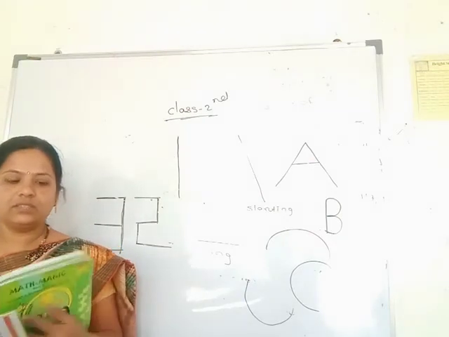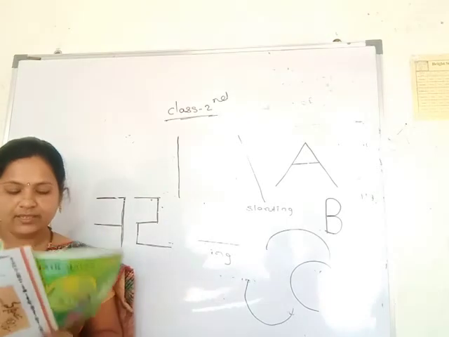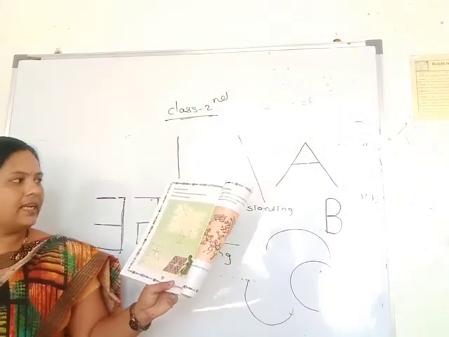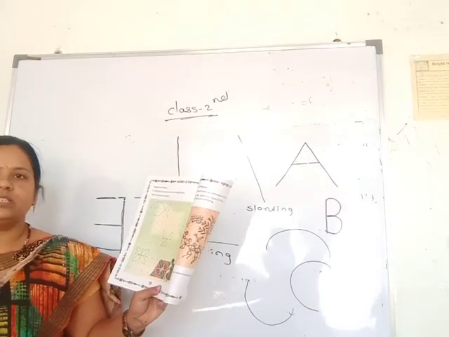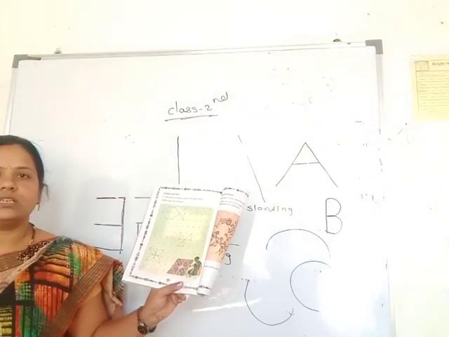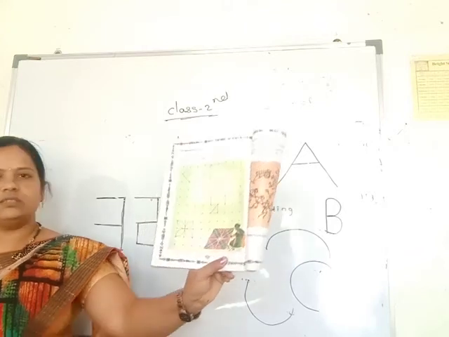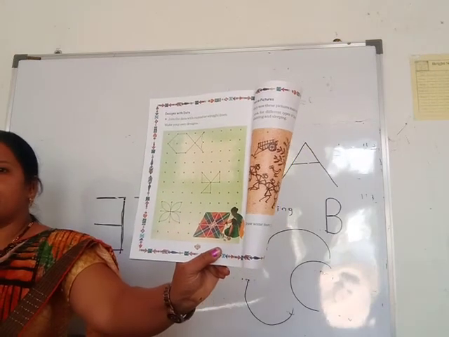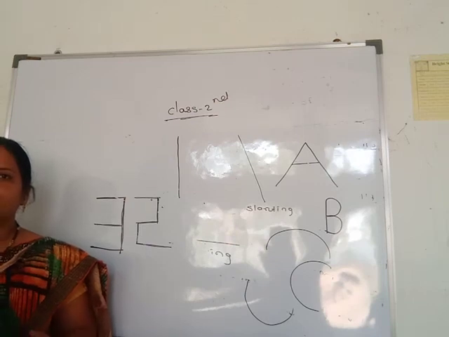Then next one, design with dots. By using the dots, here is made one design. You see this, page number 88. Join the dots with curved or straight lines. You join these dots by these curved and straight lines, and you make your own design. You see this design, this type of design you make in your notebook, okay, by using straight and curved lines.